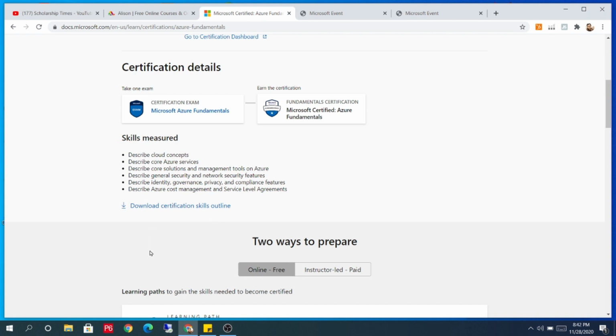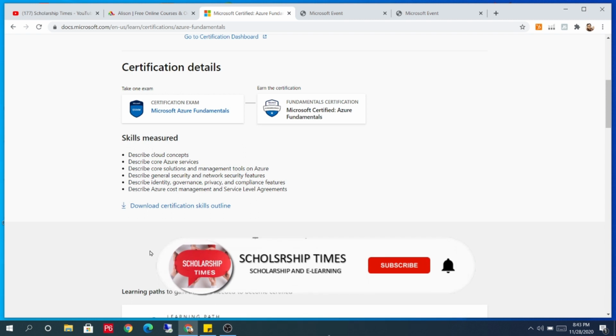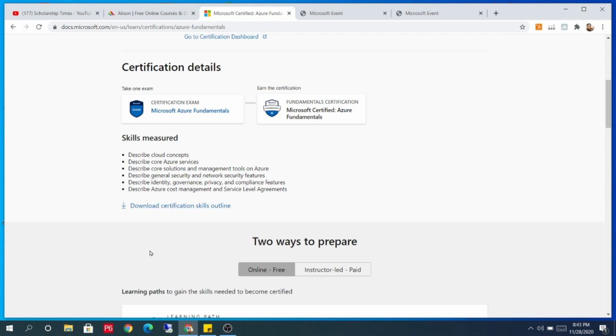Skills measured: describe cloud concepts, describe core Azure services, describe core solutions and management tools on Azure, describe general security and network security features, describe identity, governance, privacy and compliance features, describe Azure cost management and service level agreements.